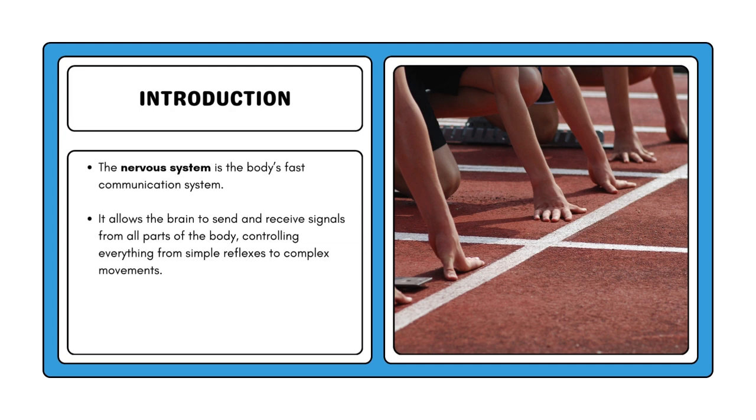Introduction. The nervous system is the body's fast communication system. It allows the brain to send and receive signals from all parts of the body, controlling everything from simple reflexes to complex movements.